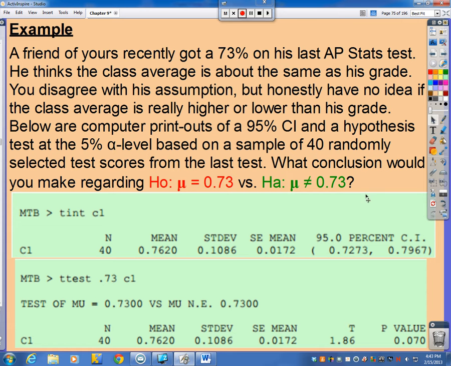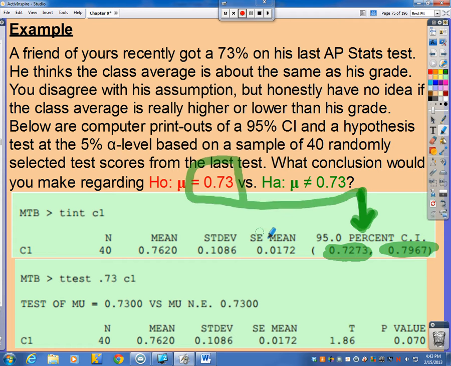So this first box represents the confidence interval. If you wanted to create the confidence interval, here's all the information you need to do it. But here is the confidence interval right here. The 95% interval goes all the way down to 72.73%, all the way up to 79.67%. And we need to just ask ourselves, is 73% inside this confidence interval? And it is. 73% is captured by this confidence interval.